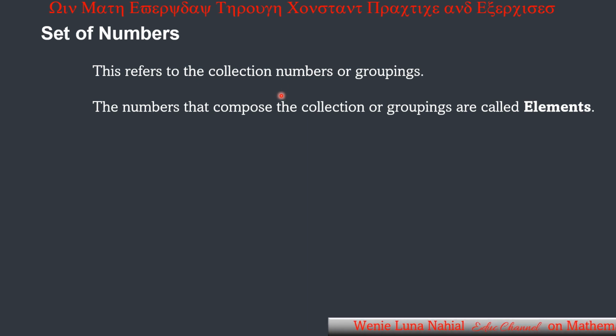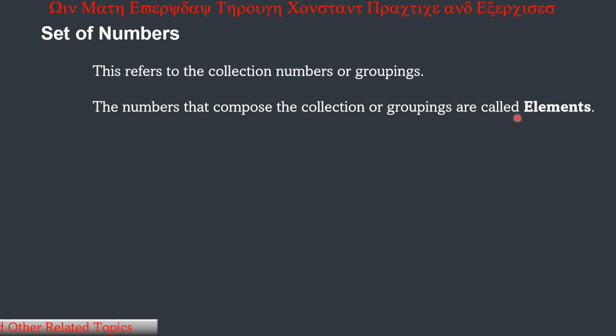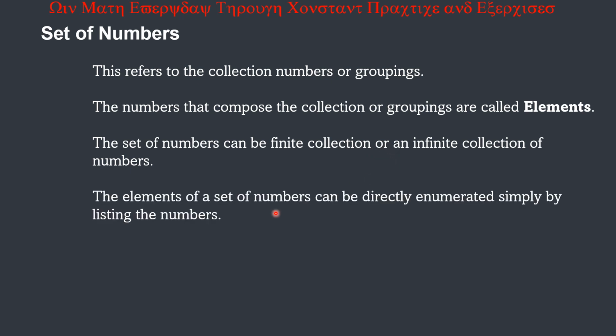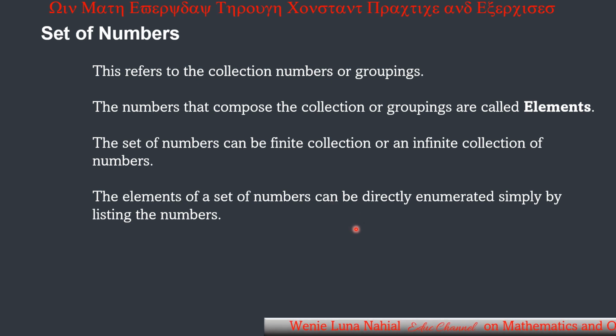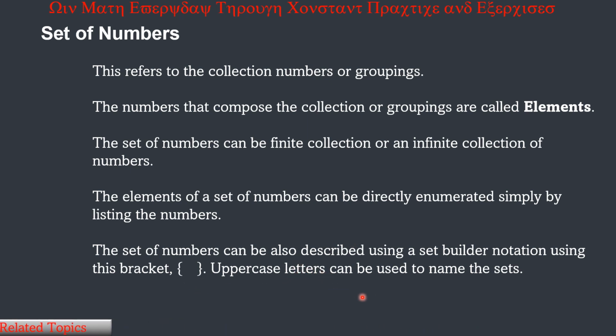Then, for the sets of numbers, this refers to the collection of numbers or groupings. The numbers that compose the collection or groupings are called elements. The set of numbers can be a finite collection or an infinite collection of numbers. The elements of a set of numbers can be directly enumerated simply by listing the numbers. The set of numbers can also be described using set builder notation, using this bracket. Uppercase letters can be used to name the sets.